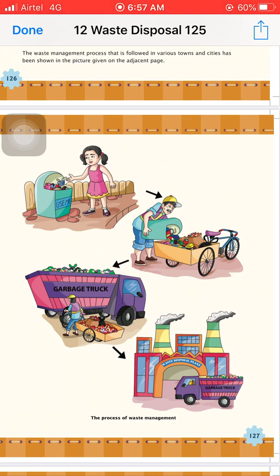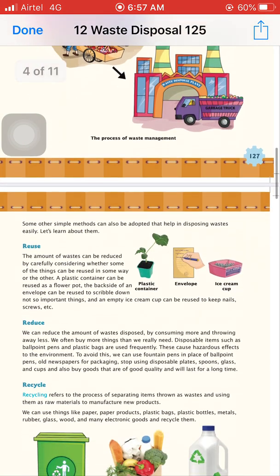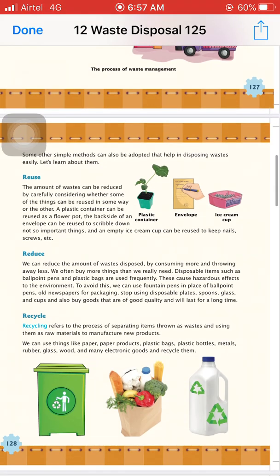But plastic bottles and metal cans are not materials that are composted into the soil, but they can be reused by providing raw materials to new products. Next one is the 3 R's that are used to reduce waste material. First is reuse.